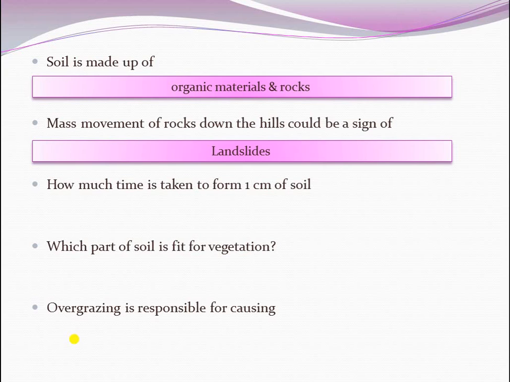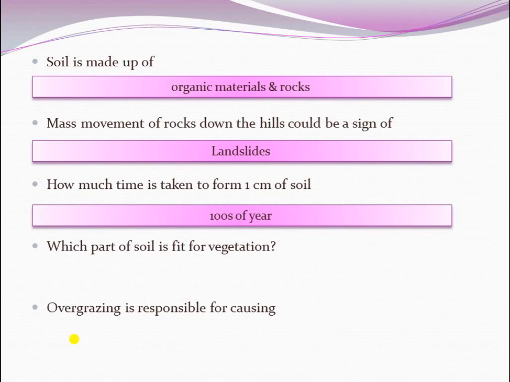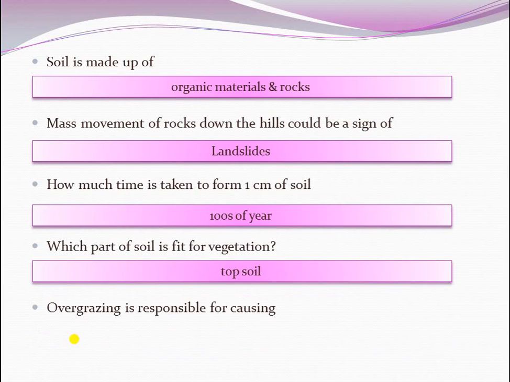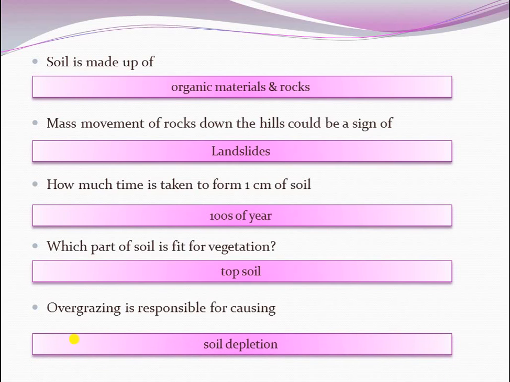How much time is taken to form 1 centimeter of soil? The answer: hundreds of years. Which part of soil is fit for vegetation? The answer: topsoil. Overgrazing is responsible for causing soil depletion.